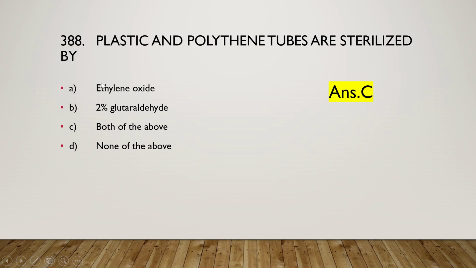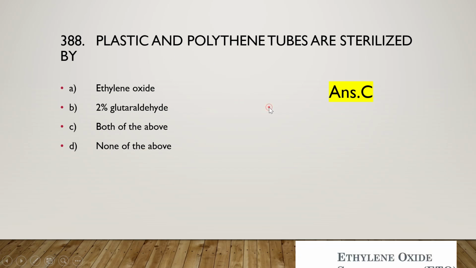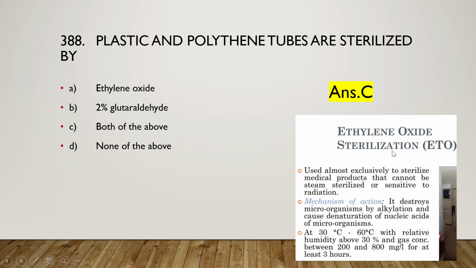It is both of the above, that is ethylene oxide and 2% glutaraldehyde are used to sterilize the plastic and polythene tubes. And ethylene oxide sterilization is used almost exclusively to sterilize medical products that cannot be steam sterilized or are sensitive to radiation. Mechanism of action: it destroys microorganisms by alkylation and causes denaturation of nucleic acid of microorganisms.